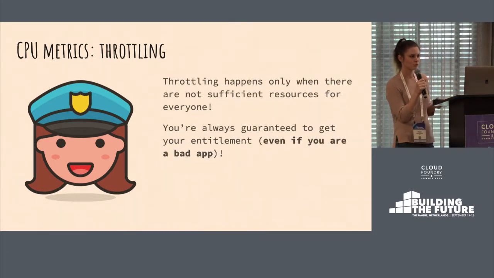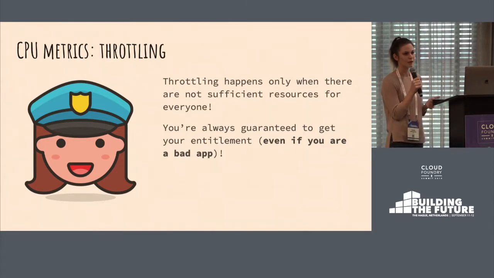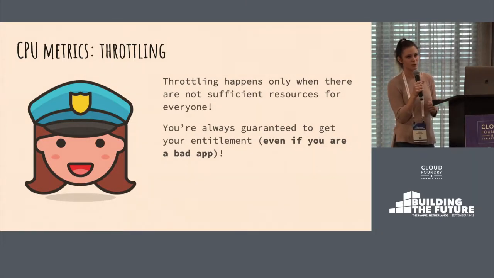And there are two key points here. The throttling only happens if there are not sufficient resources for everyone. So if there are enough resources, then both good and bad applications will be able to spike over their entitlement and just use everything that's idle on the system. And the other thing, you're always guaranteed to get your entitlement. It doesn't really matter if you're a good or a bad app, your entitlement is guaranteed.